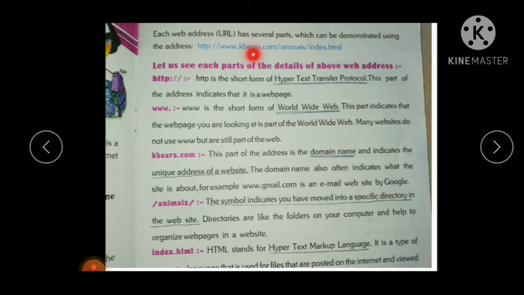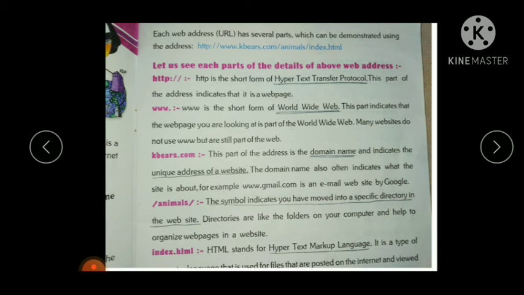Then kbs.com is the domain name, and this domain name gives particular information about the website. The next part indicates the name of the particular folder on this website. Then index.html gives the name of the particular page or file in the website.